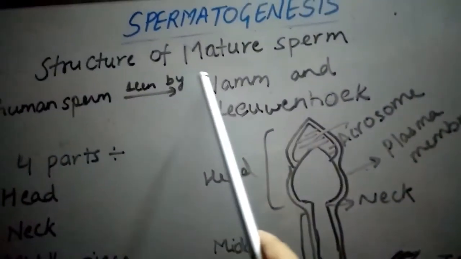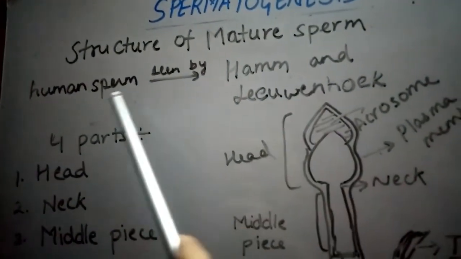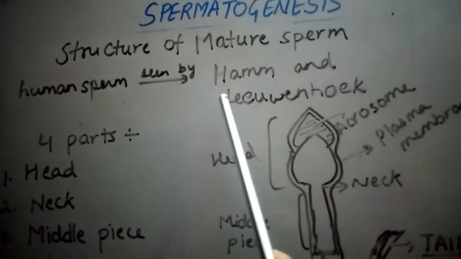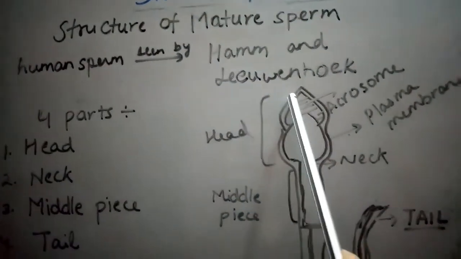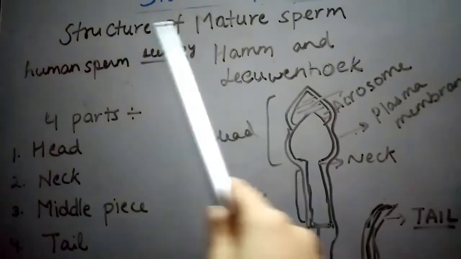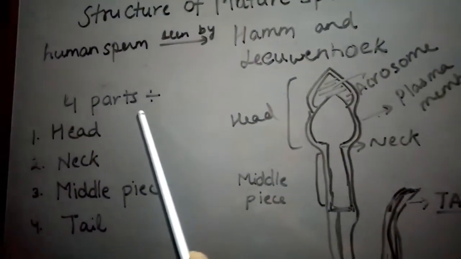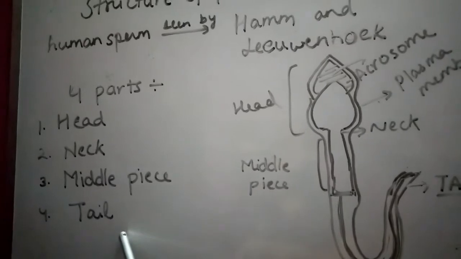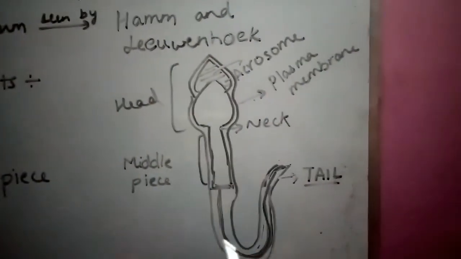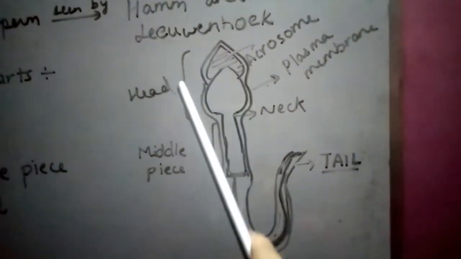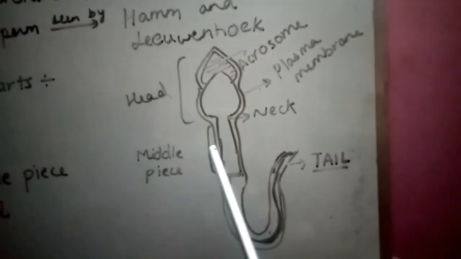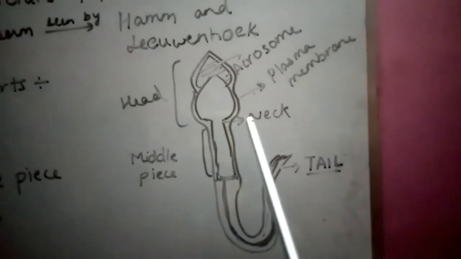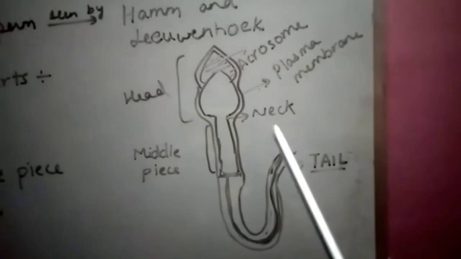Now, the structure of the mature sperm. The human sperm was first seen by Hamm and Leeuwenhoek. So we are going to talk about the structure of the mature sperm. It has four parts: the head, neck, middle piece and tail. In the diagram, this is the head portion, this is the middle piece, this is the neck area, and this is the tail.